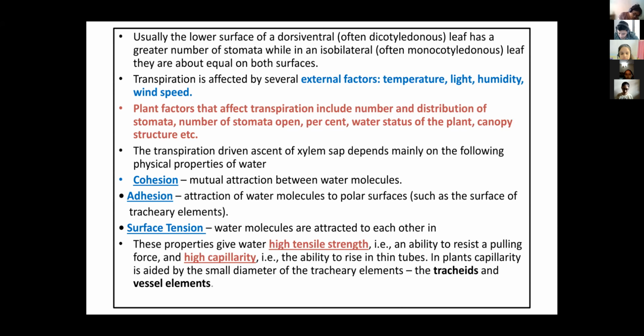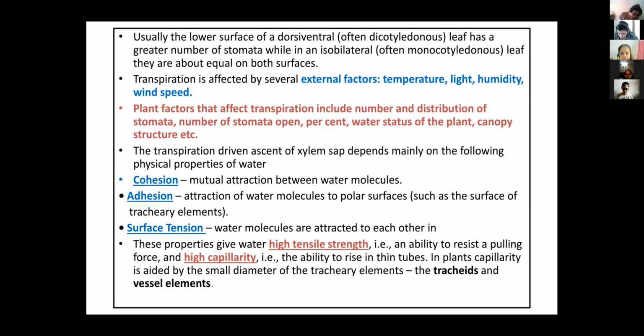Water molecules are attracted to each other in the liquid phase. Look, this attraction between water molecules in the liquid phase is greater compared to water in a gaseous form. So it creates surface tension also.